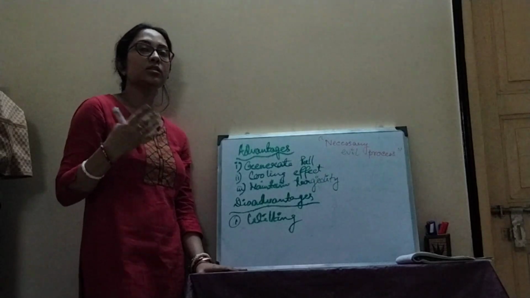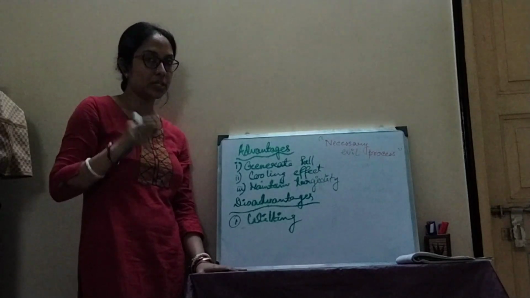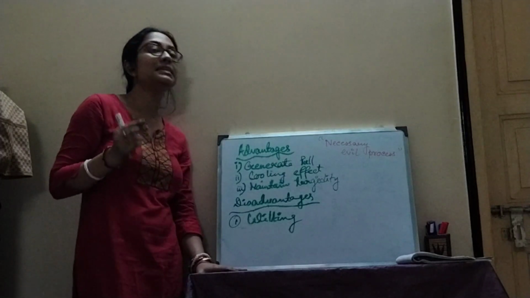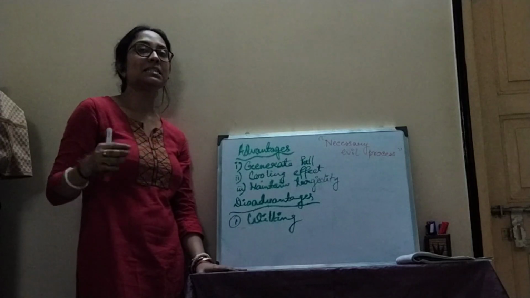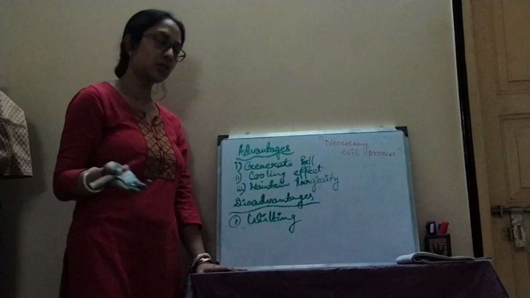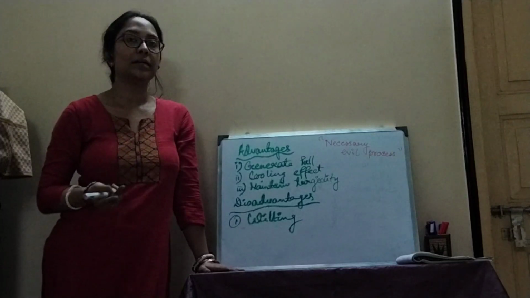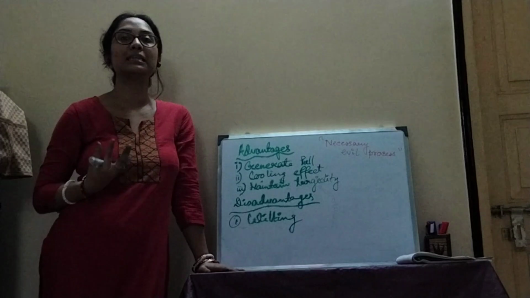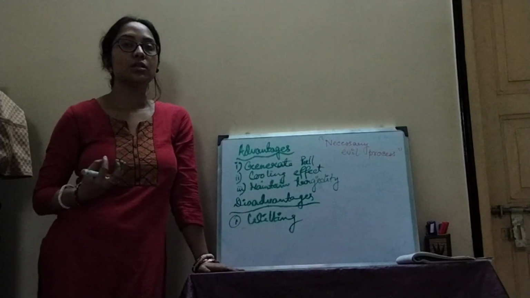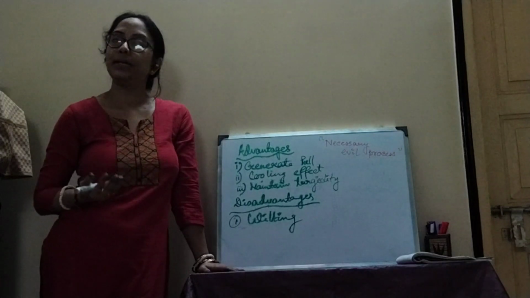The process of transpiration will also give a cooling effect, lowering the temperature of the plant body, and it maintains the turgidity inside the cell. It doesn't make the cells too saggy or flaccid. And the most important disadvantage is wilting. Excessive transpiration makes the plant diseased. It may also die, and it will lead to wilting.